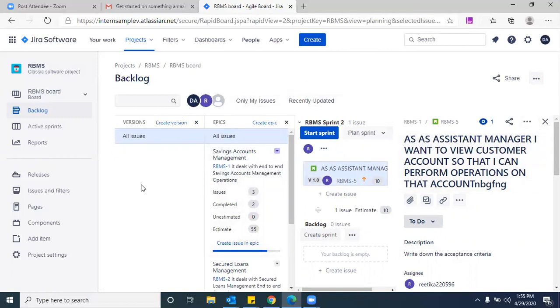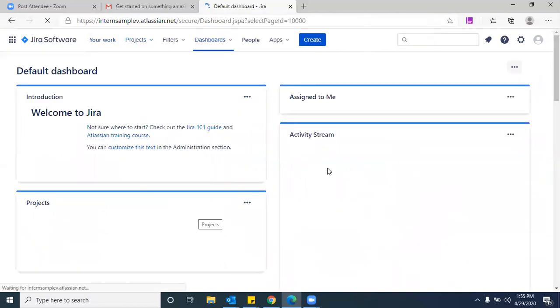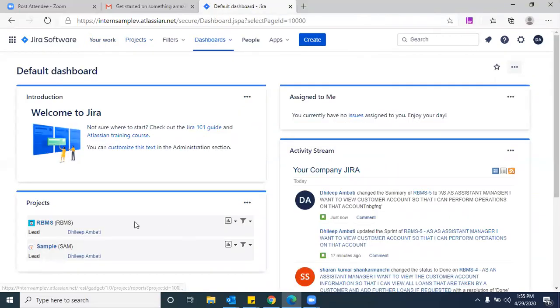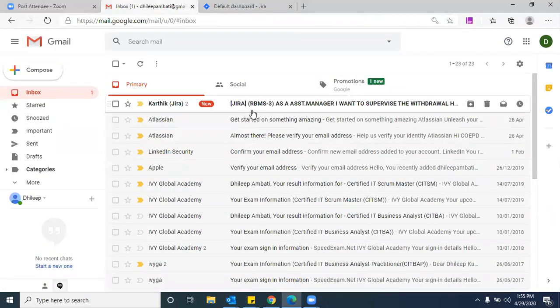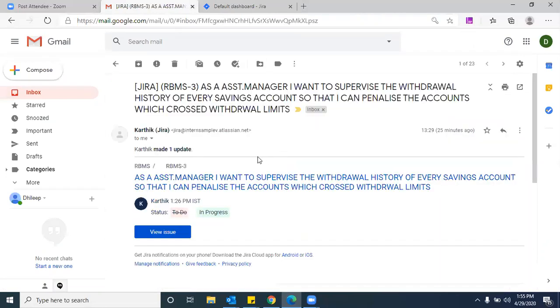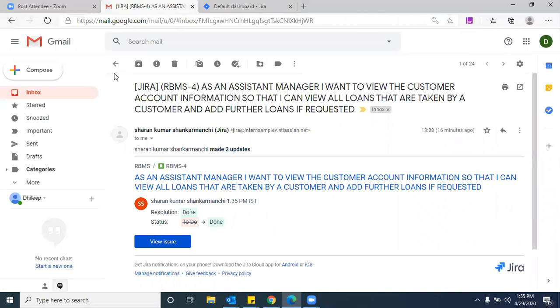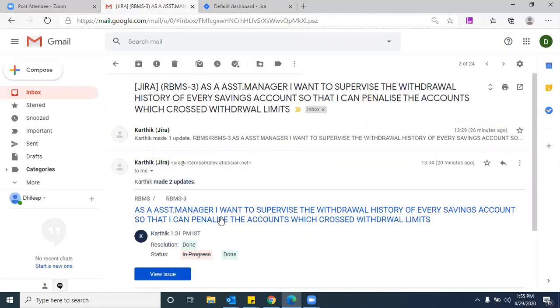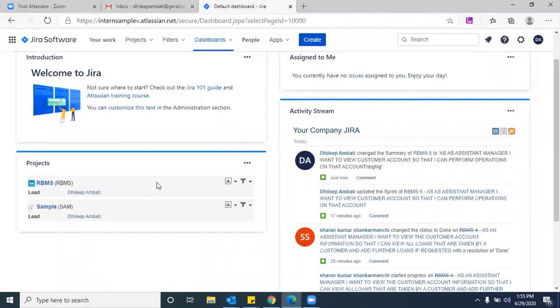Yes. And you can see your work either by clicking your work, or you can go to your default dashboard, and you can see which are assigned to you, what is the activity stream, and even the projects. And going forward, you'll be getting a lot of mails. See, I've received some today. When another user or a stakeholder does something, each and every status is sent through emails. See, Sharan Kumar is completed, and even Karthik is completed.